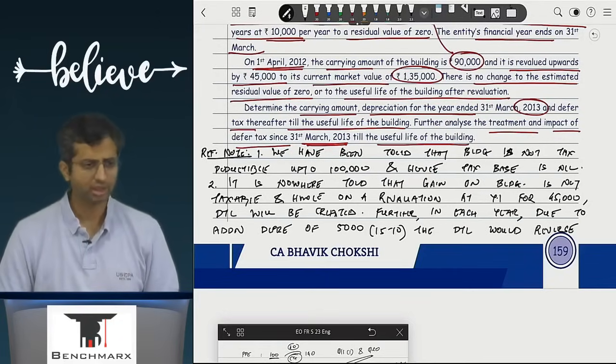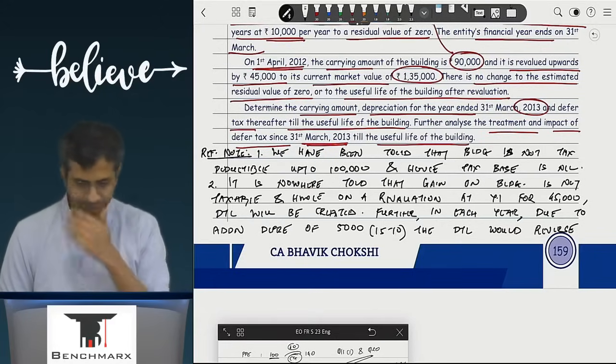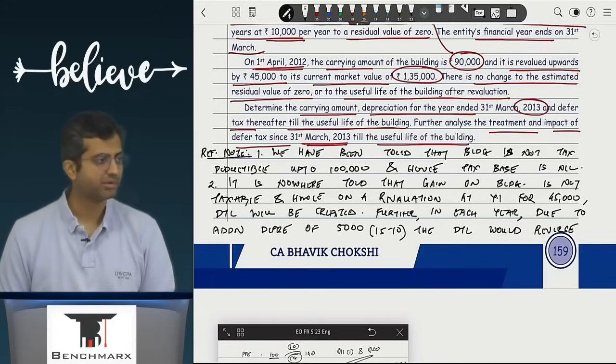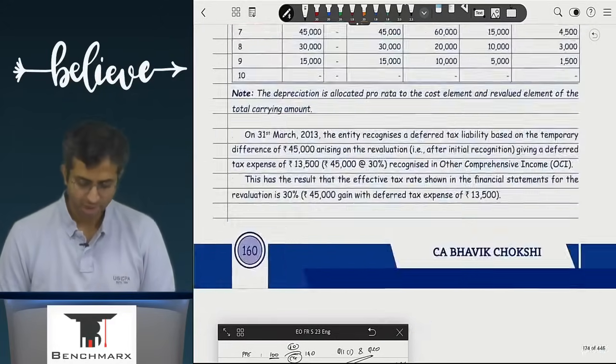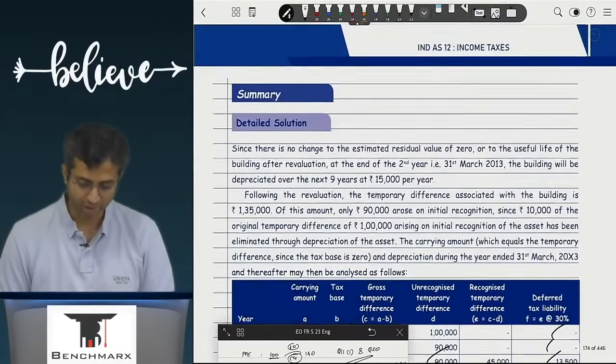The DTL would reverse. Are we clear with this? So that takes care of question number 23.